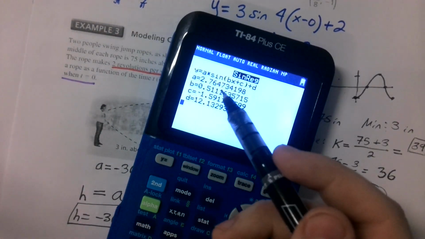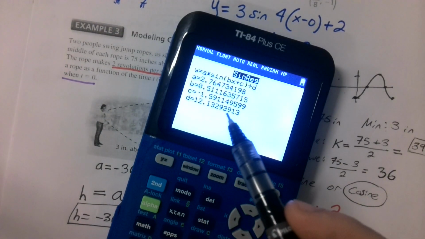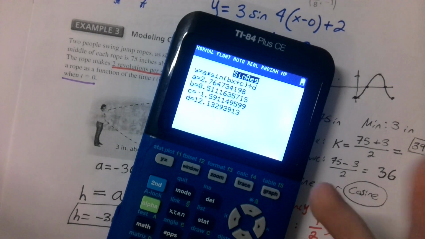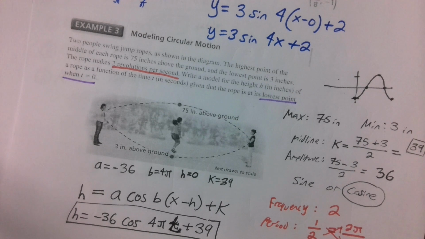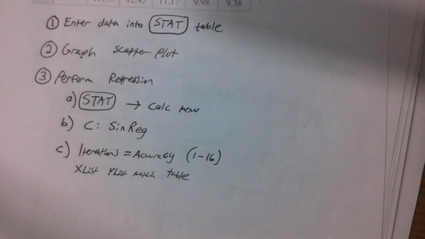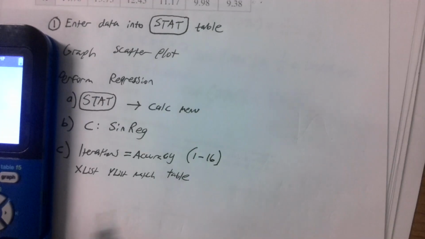Here, the b value is actually in parentheses. Does it matter for us too much? Not really, since we're just building an equation. But if you were asked to find the period of this, then you would actually have to factor out that number to find what the true b value is. We don't care about that for this purpose, though, so we can just go ahead and see what our values are.